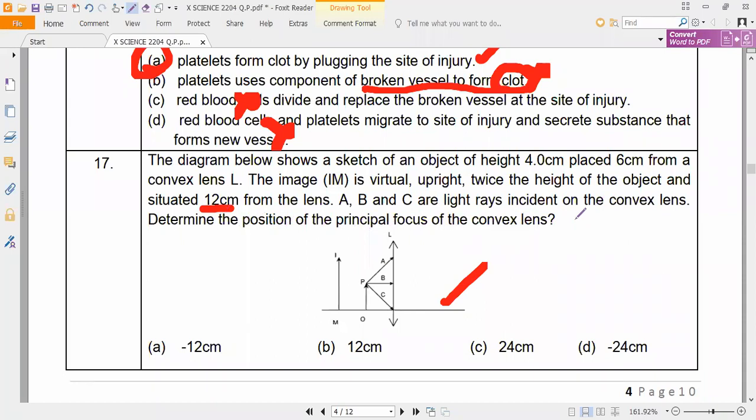You cannot find it. Option C, 24 centimeters. It is a convex lens. Focal length is positive. That is the first thing you have to conclude. Correct or not? Now check it. So now, magnification is twice.